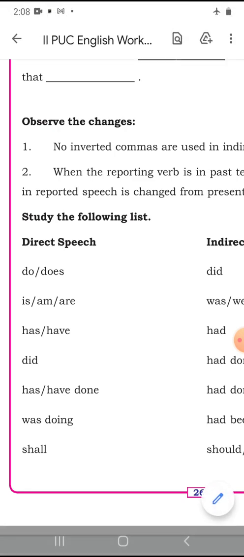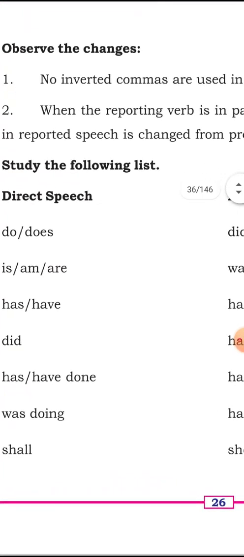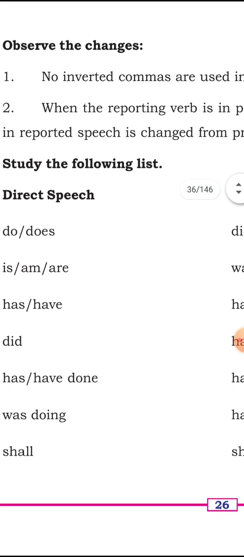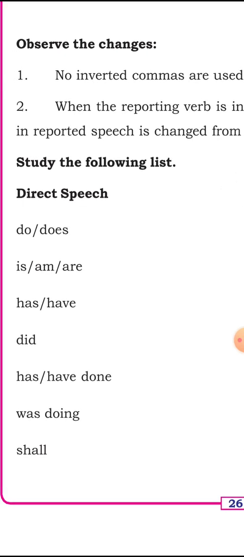In the same manner, I am a teacher is a simple present tense. I am writing English, or I am writing an article, is present continuous. I am a teacher, simple present tense. I am writing an article, present continuous. Then are is available there.